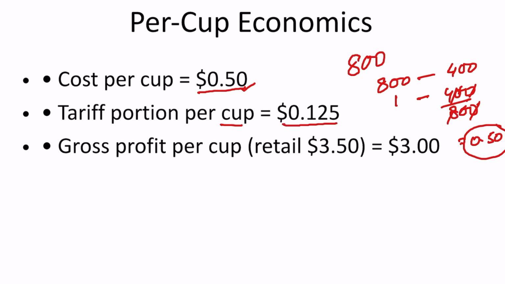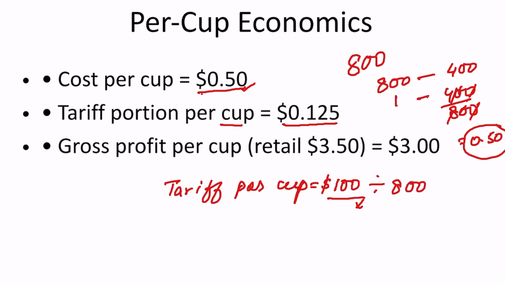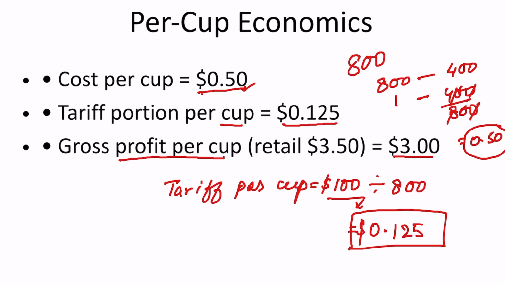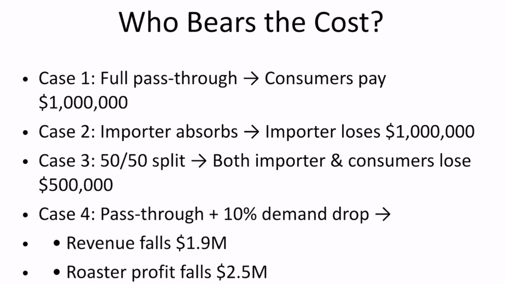How did we calculate this? Tariff per cup is the $100 tariff on each bag divided by 800 cups. That gives us $0.125. So this is the tariff portion per cup. Gross profit per cup earlier was $3 because cost per cup is 0.50 and retailers used to sell them at $3.50. So the profit was $3, but now they have to add this tariff also, so there will be less profit.